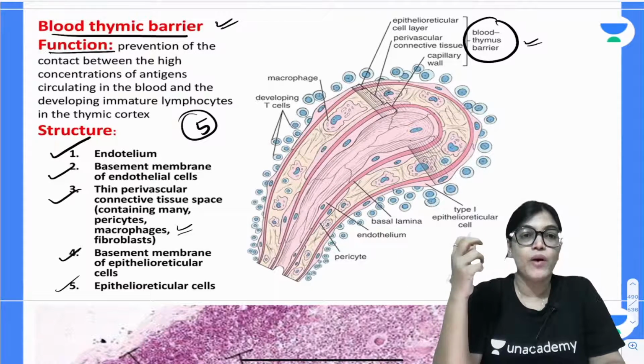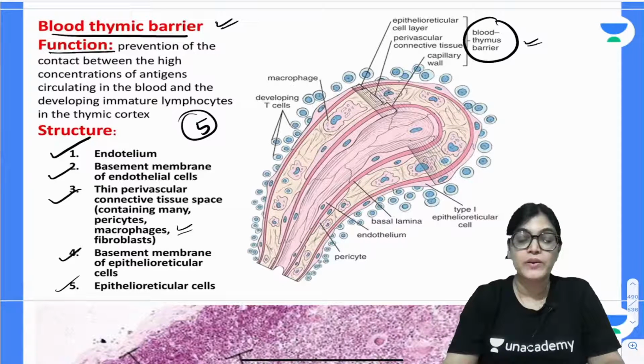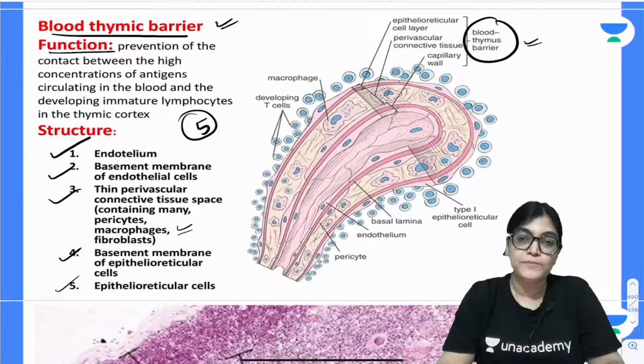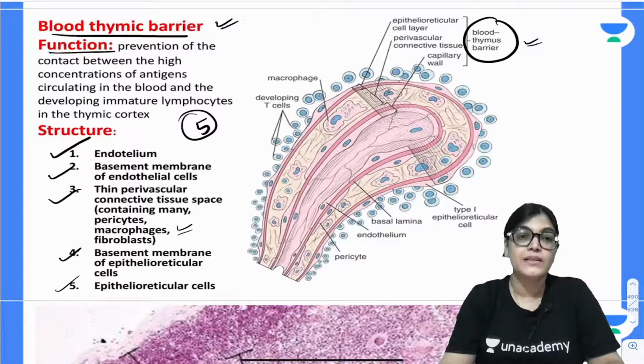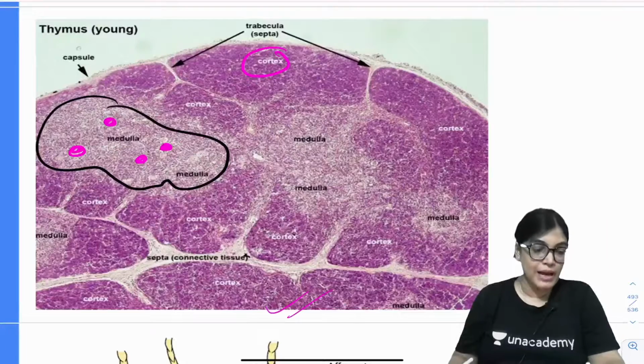The next important point is, what is the importance of the blood thymic barrier? It is preventing the contact of the developing T lymphocytes, that is immature T lymphocytes, with the antigens present in the blood. So, there is no interaction, or you can say antigen antibody reaction is not formed, between the immature T lymphocytes and the blood antigens. This is the function of the blood thymic barrier.